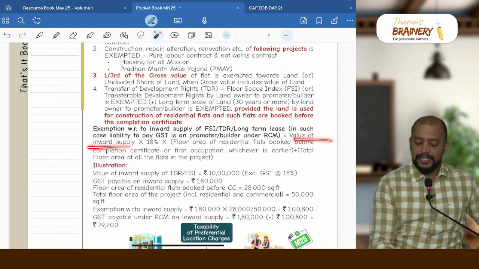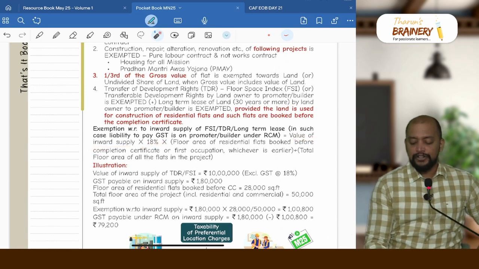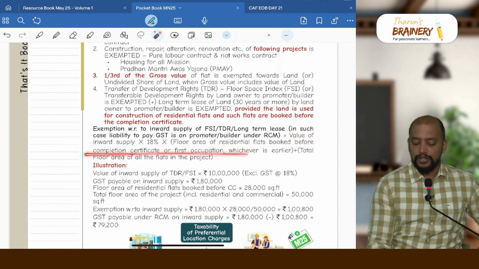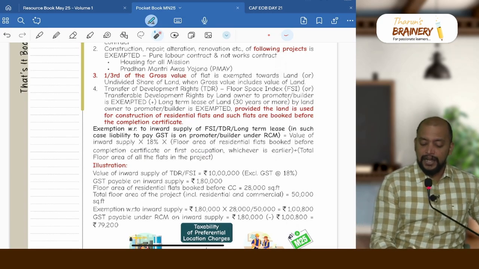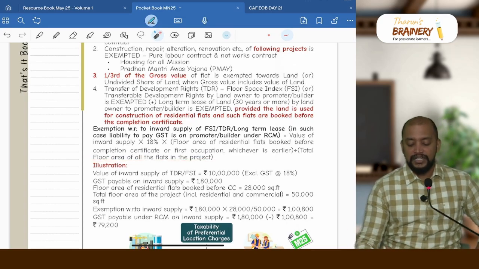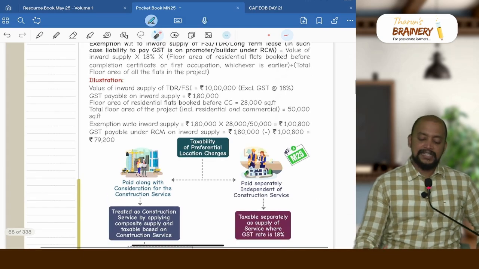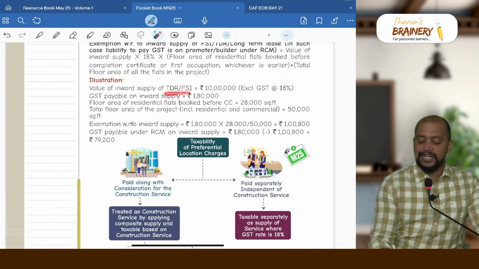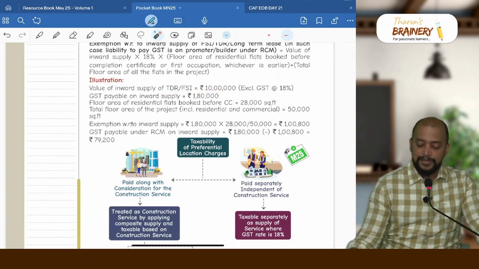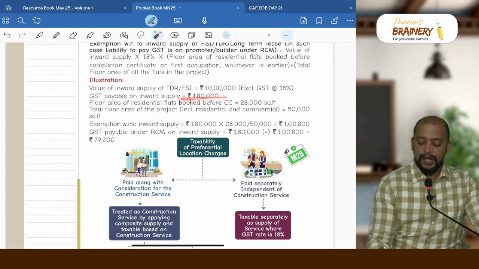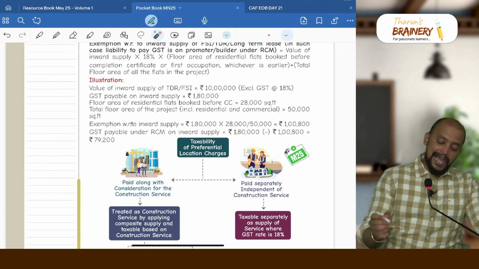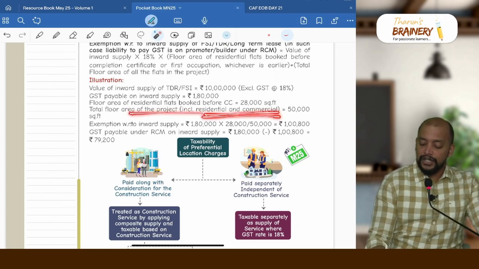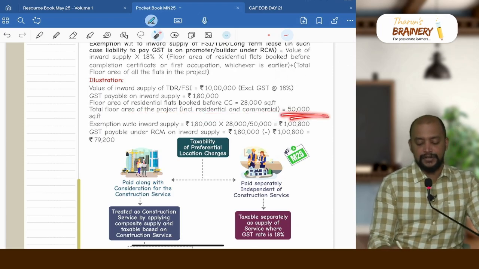So value of inward supply into 18% into floor area of residential flats booked before completion certificate or first occupation, whichever is earlier, divided by total floor area of all the flats in the project. For example, value of inward supply of TDR is 10 lakhs excluding GST at 18%, GST payable on inward supply 1,80,000, floor area of residential units booked before completion certificate 28,000 square feet, and total floor area of the project including residential and commercial is 50,000 square feet.